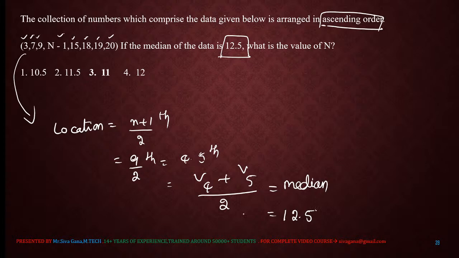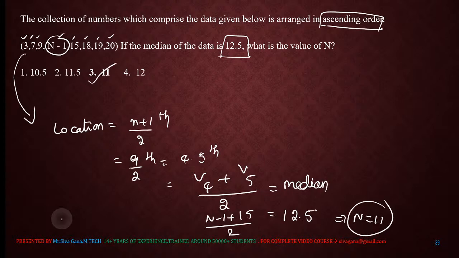What is the value at the 4th location? The 4th location is n minus 1, and the 5th location is 15, divided by 2. 12.5 into 2 is 25. 25 minus 15 is 10, plus 1 is 11. So n is equal to 11. That is the answer for this question.